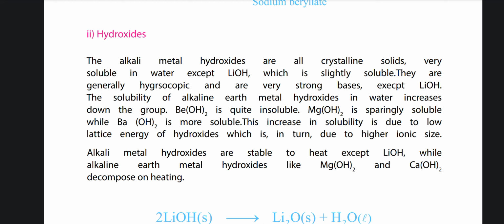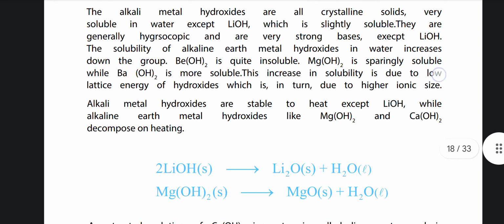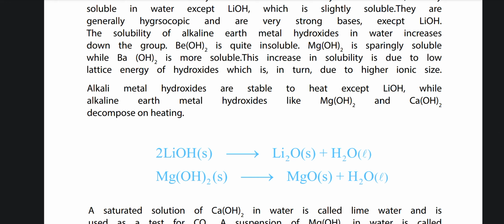Be(OH)2 is quite insoluble. Mg(OH)2 is sparingly soluble while Ba(OH)2 is more soluble. This increase in solubility is due to low lattice energy of the hydroxide, which is in turn due to higher ionic size. Alkali metal hydroxides are stable to heat except LiOH, while alkaline earth metal hydroxides like Mg(OH)2 and Ca(OH)2 decompose on heating.